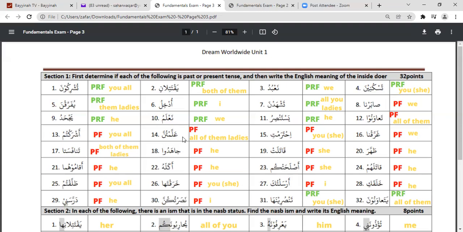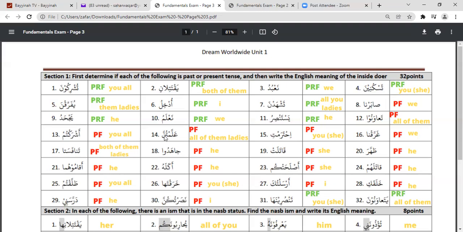Now allamtunna. See, at times past tense is really easy when the ending is antunna, antum, or anti, nasarti, stuff like that. Then we look at it and we can know for sure that this is past tense.